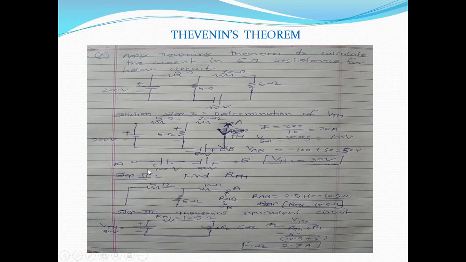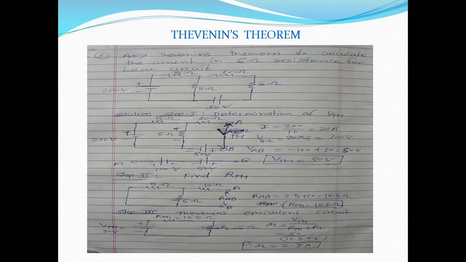Because while considering the voltage, if we are going from the positive to the negative terminal, we consider that voltage drop with a minus sign, and if we are going from the negative to the positive direction, then we consider that voltage drop with a plus sign. So it is minus 100 plus 50, so minus 50 volt. Thus we have calculated Thevenin's equivalent voltage.